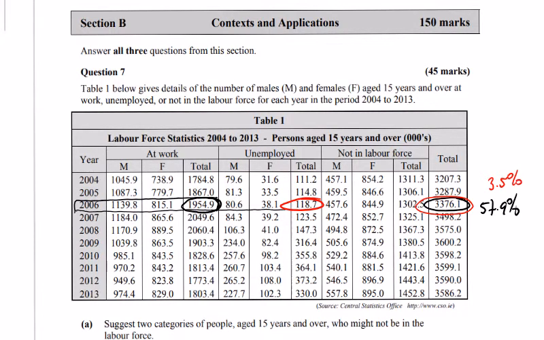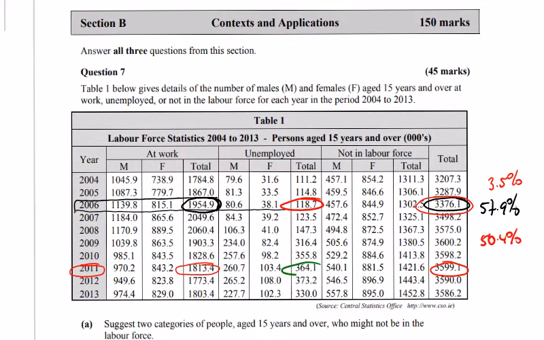So the 2011 figures, it's just three sums. It's 1813.4 divided by 3599.1. So 1813 over 3599 gives 50.4%. So I'll just do them here. 50.4% is the red, at work. We go green.